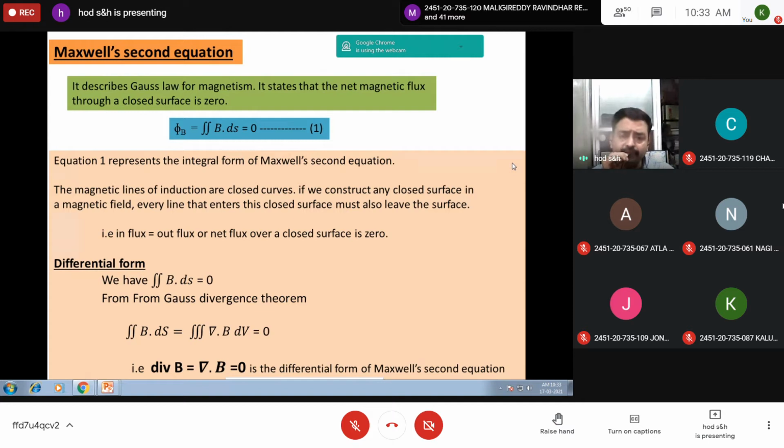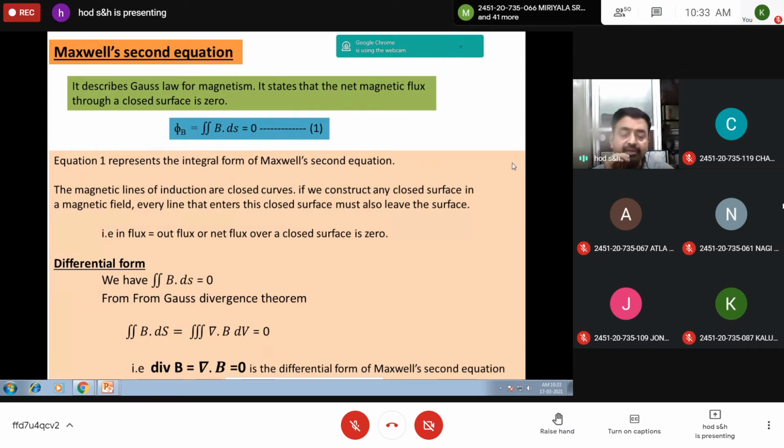Now you should give the differential form. From equation 1, the surface integral B dot ds is equal to 0. Now apply the Gauss divergence theorem. According to the Gauss divergence theorem, the surface integral of B over a closed surface is equal to the volume integral of divergence of B taken over the volume enclosed by the surface.